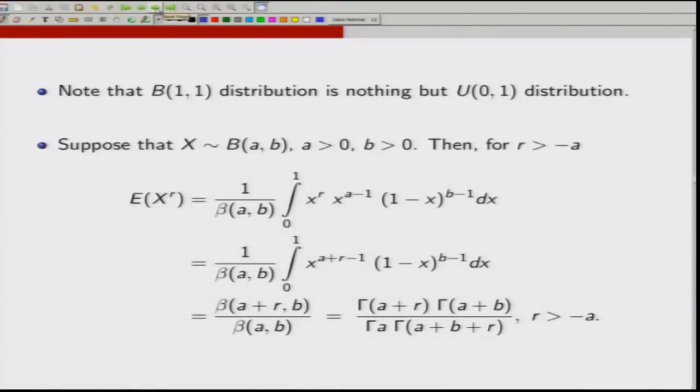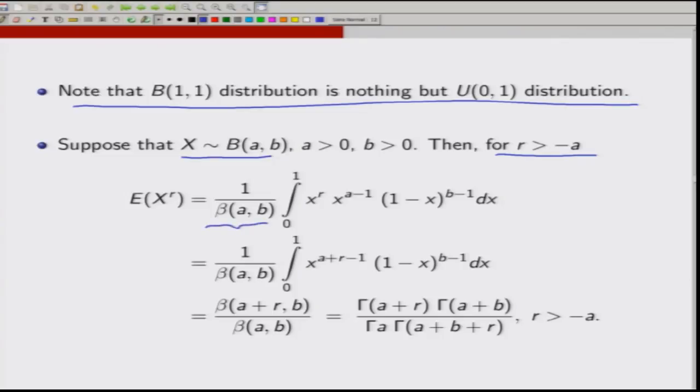So, note that the beta(1,1) distribution is nothing but the uniform(0,1) distribution. Let us try to see its moments. Suppose X has a beta(a,b) distribution. Then for r greater than minus a, the expected value of X to the power r is the integral of x to the power r times the density, which is x to the power a minus 1, (1 minus x) to the power b minus 1, divided by beta(a,b). This turns out to be 1 upon beta(a,b), integral from 0 to 1 of x to the power a plus r minus 1, (1 minus x) to the power b minus 1 dx.